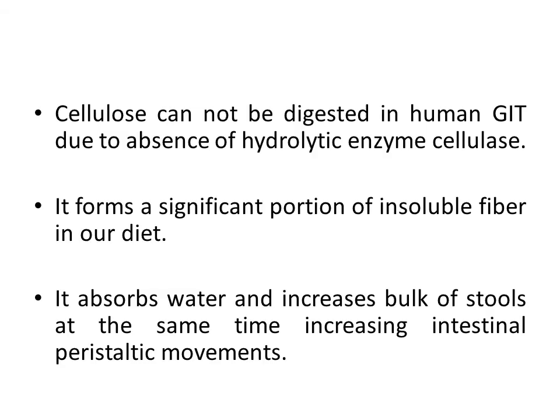So now we are going to discuss the breakdown of cellulose. Cellulose can be hydrolyzed or broken down by the enzyme known as cellulase, because cellulase is able to hydrolyze the beta 1,4 linkages. But this cellulase enzyme is not present in the alimentary system of humans. So we lack the enzyme cellulase which is able to digest or break down cellulose. And cellulose, as you know, is present in a variety of foods of plant origin. So we are consuming cellulose in significant quantities in our diet, but this cellulose cannot be digested in our gastrointestinal system.